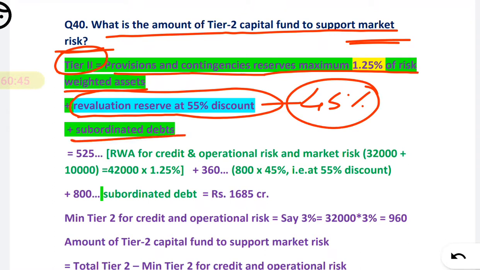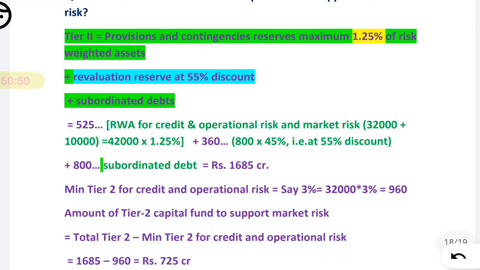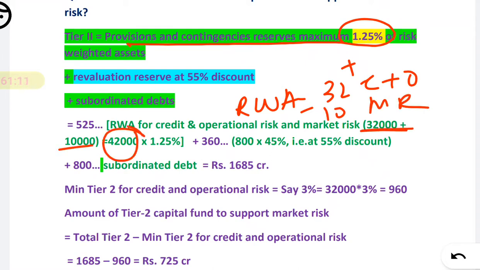Previously I have already explained that. I am repeating here just to put the value in the formulas. First, provision and contingency at 1.25% of RWA. So what is the total RWA? Total RWA they have given 32,000 for credit plus operational and 10,000 for the market risk. So 32,000 plus 10,000 you will get 42,000. So 1.25% of 42,000 you have to calculate. You will get 525. That is the first value.